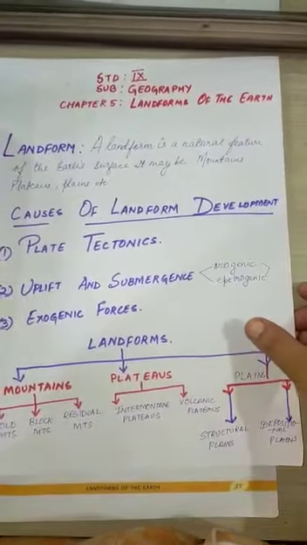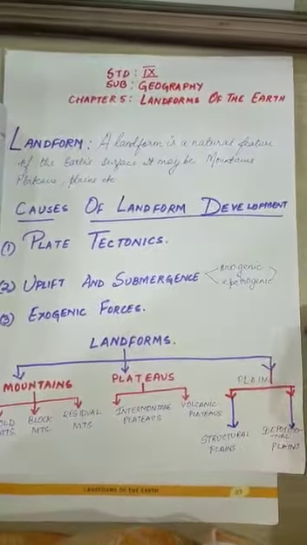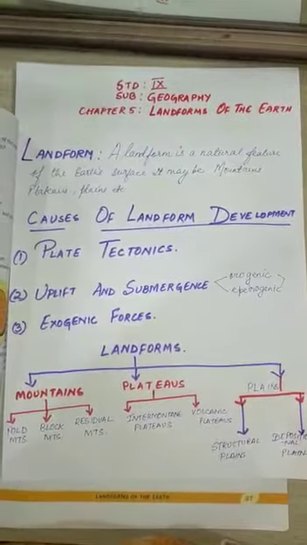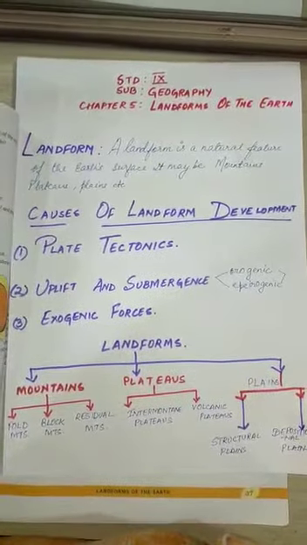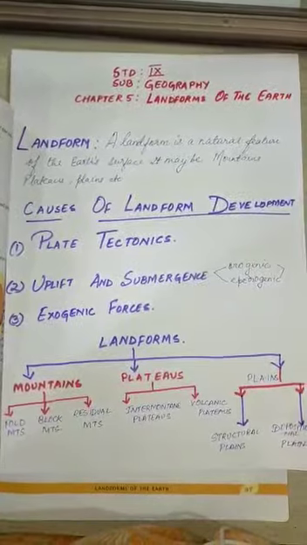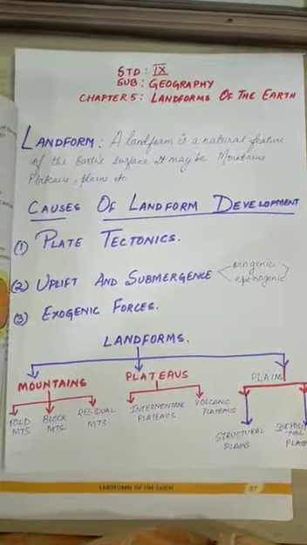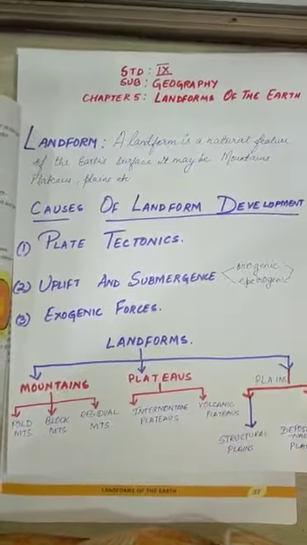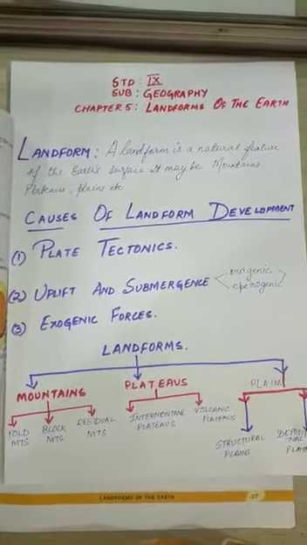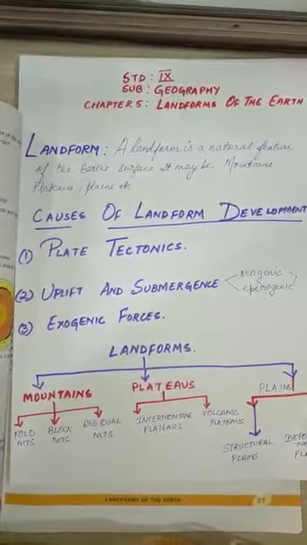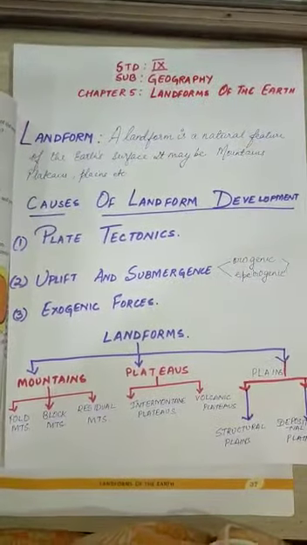Now let's start with what a landform is. A landform is a natural feature of the earth's surface. It may be a mountain, plateau, or plain. So it can be a mountain or a plateau or a plain. It can be any kind of relief feature on the earth's surface.